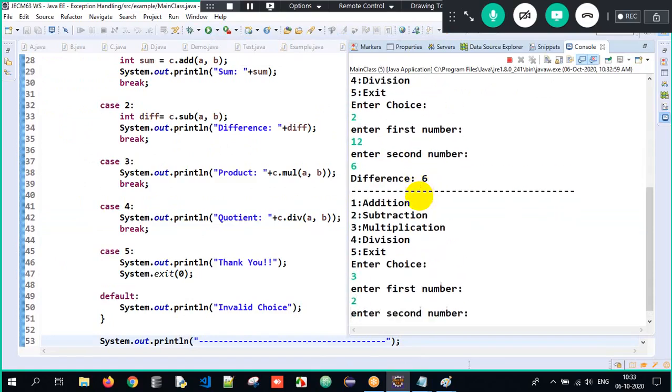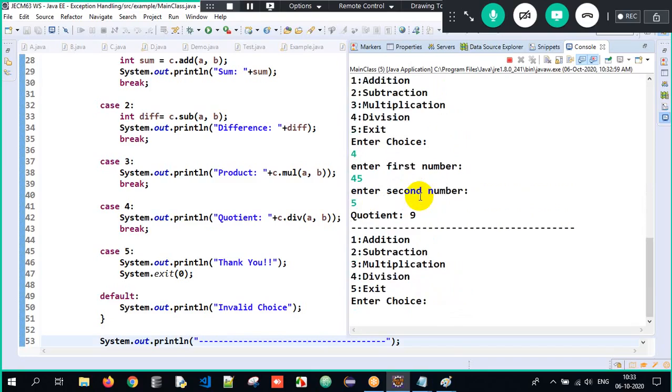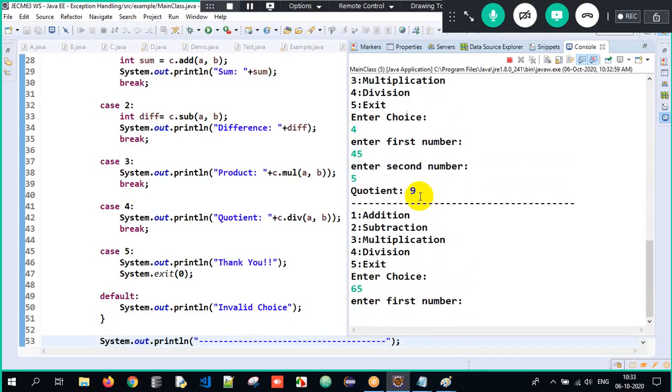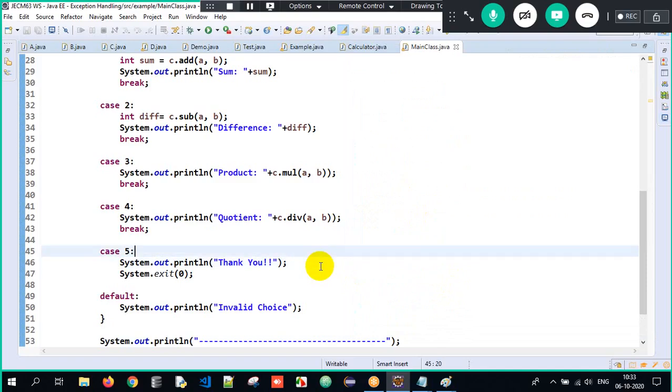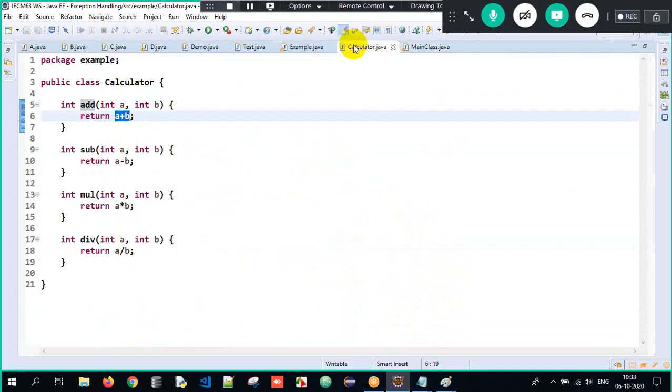3 here, you can just give it as 2 into 3, 6 here. 4, division. So I'll read it as 45, okay, and divided by 5. I get it as 9. So if I give 65, see, enter second number. So what is happening over here? I hope you all understood what is happening in the calculator class.